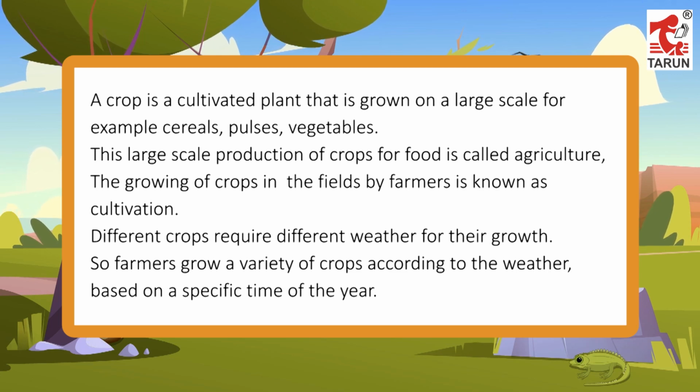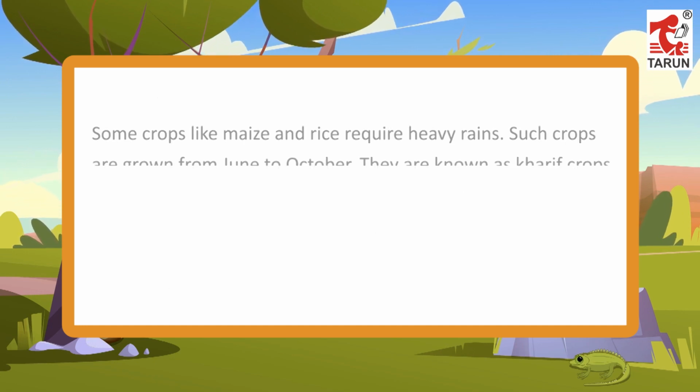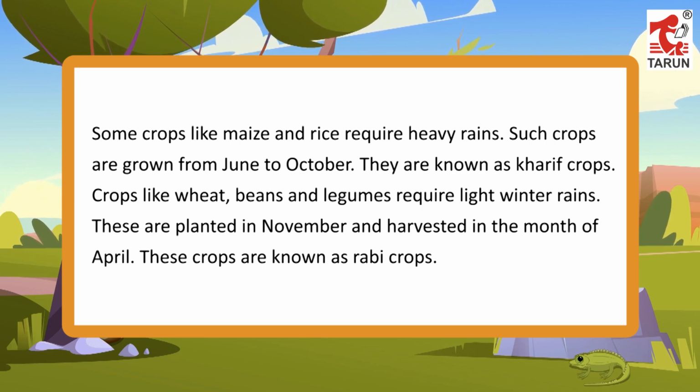Different crops require different weather for their growth. So farmers grow a variety of crops according to the weather, based on a specific time of the year. Some crops like maize and rice require heavy rain. Such crops are grown from June to October. They are known as kharif crops.